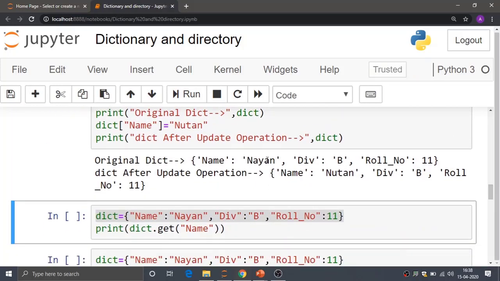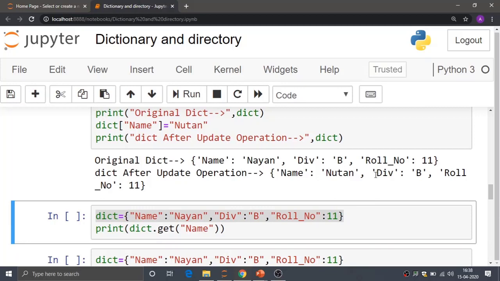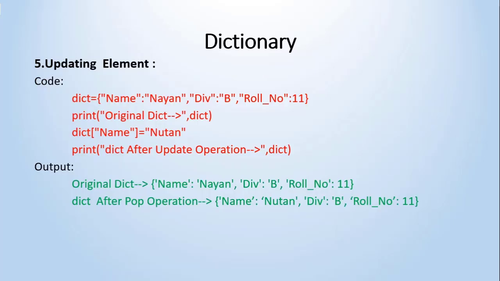Original dictionary: name is equal to Nayan, division is B, and roll number is 11. After the update operation I have updated name from Nayan to Nutan. So name is Nutan, division B, and roll number is 11. I have just changed the name argument over here. Whatever remaining values are there are one and the same. Is that getting to everybody? So these are the basic operations related to the dictionary.